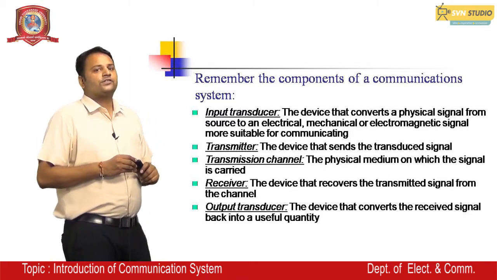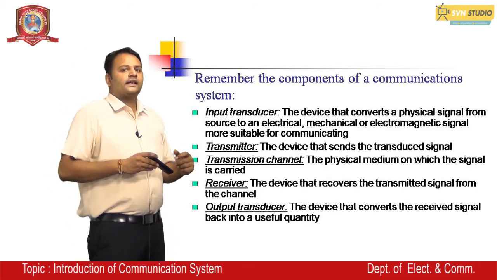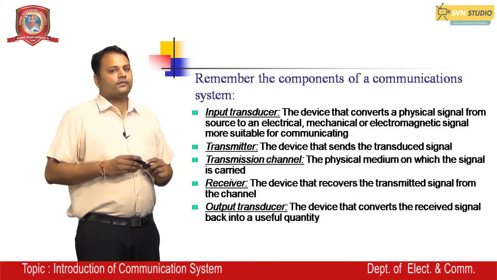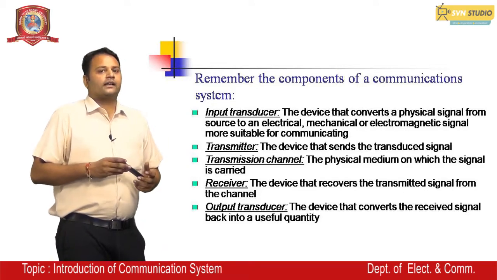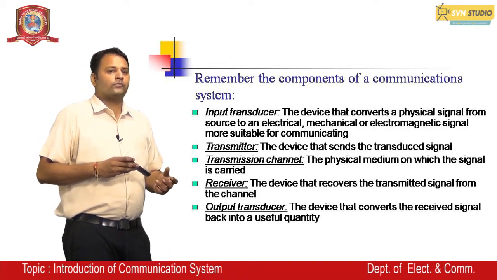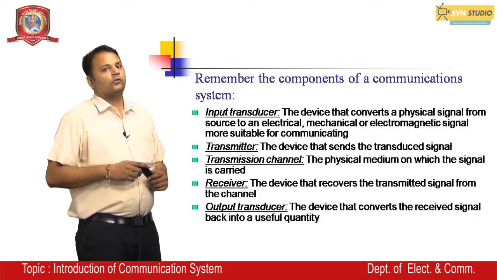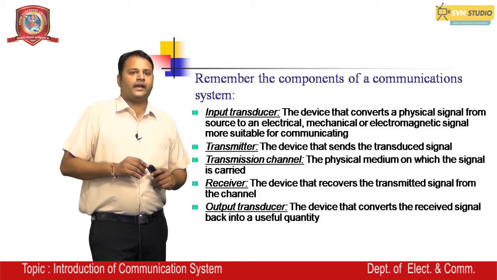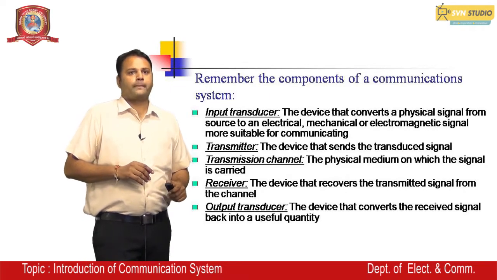Third is the transmission channel. It is a physical medium on which the signal is carried. Next, the receiver system, the device that recovers the transmitted signal from the channel. And final is the output transducer, the device that converts the received signal back into the useful quantity.